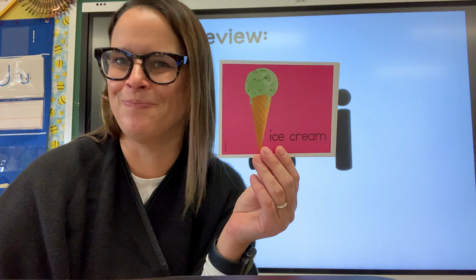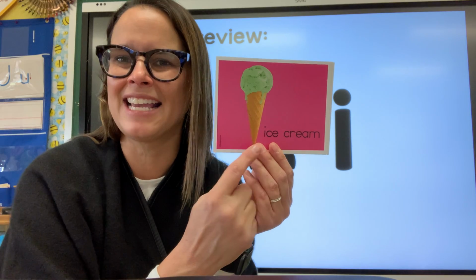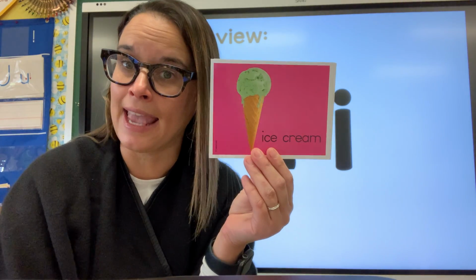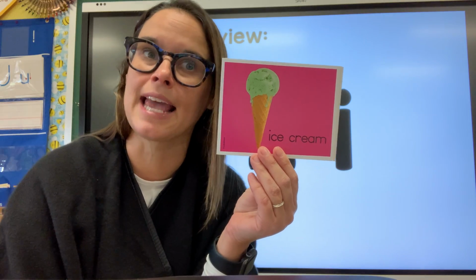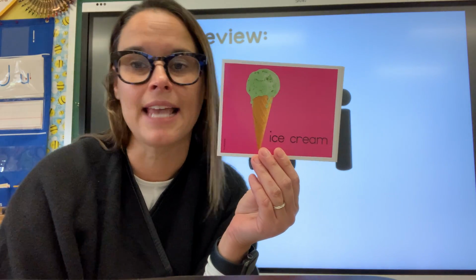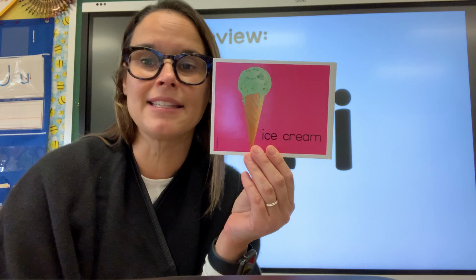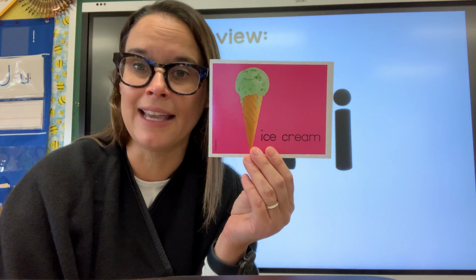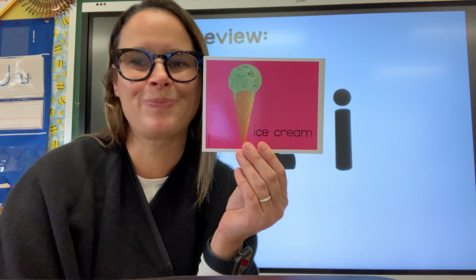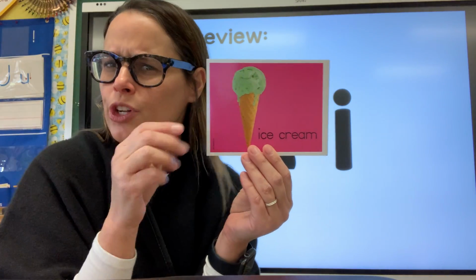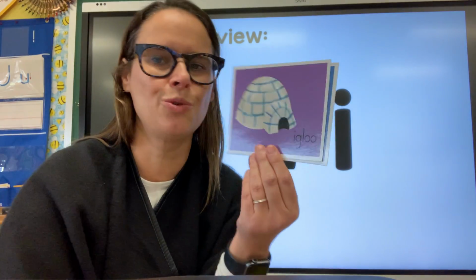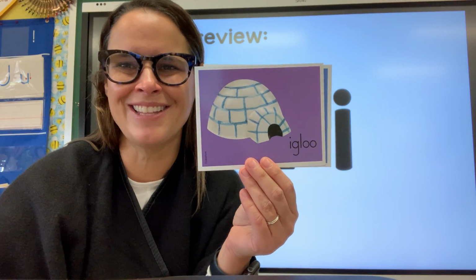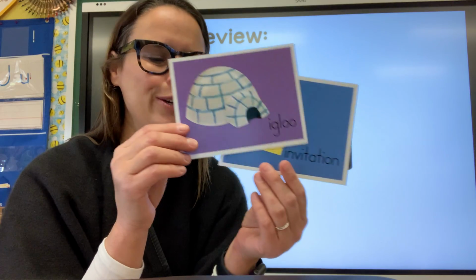Oh, what is this? This is ice cream, right? Now, this is the tricky part with I. Just like A, remember A says two sounds. A can say A, its own name, or it says ah. Well, I is the same way. It can say its sound or it says its name. It says I. So here's ice cream. This one doesn't start with the I sound. So it's a little tricky letter I with two sounds. There's that structure built out of ice again. It's called an igloo.